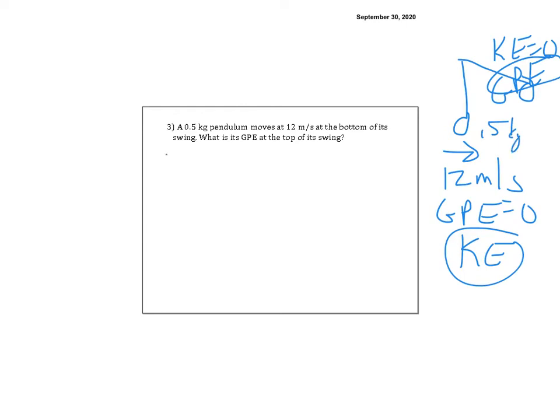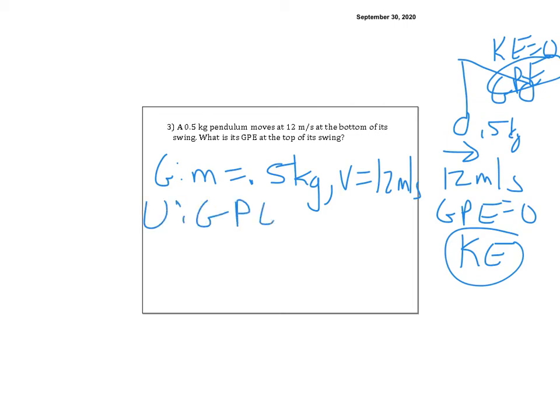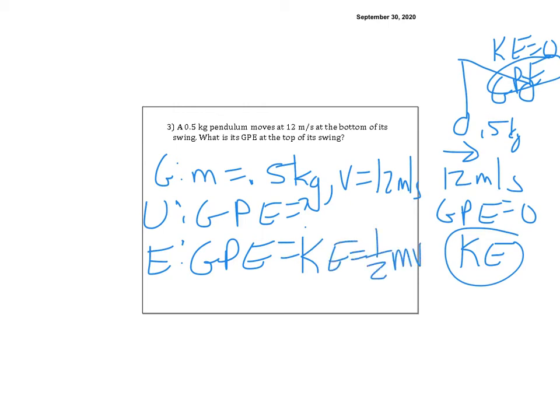Right? So I am given m equals 0.5 kilograms and v equals 12 meters per second. My unknown is GPE. And again, in this one, we'd say, oh, well, GPE equals mgh. But I don't have h, I have v. But I do know that is equal to the kinetic energy at the bottom. So I can simply say GPE equals KE equals 1/2 mv squared.